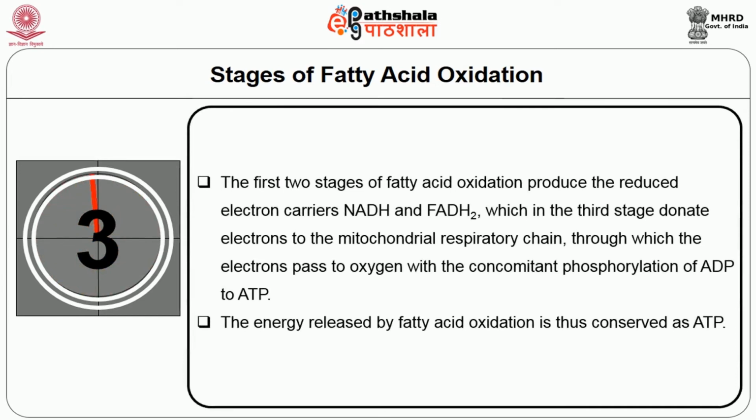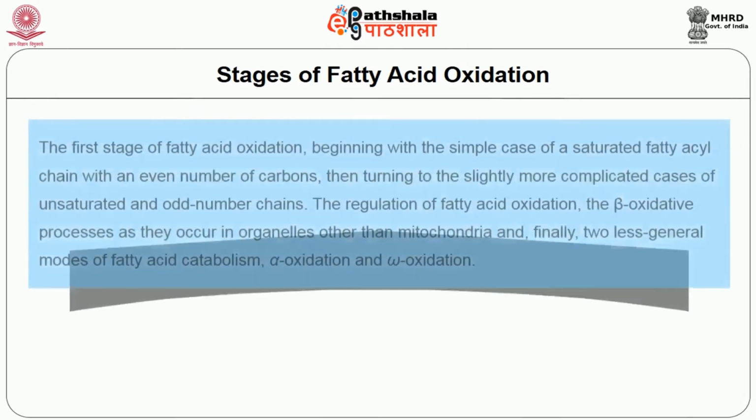The first 2 stages of fatty acid oxidation produce the reduced electron carriers NADH and FADH2, which in the third stage donate electrons to the mitochondrial respiratory chain, through which the electrons pass to oxygen with the concomitant phosphorylation of ADP to ATP. The energy released by fatty acid oxidation is conserved as ATP.